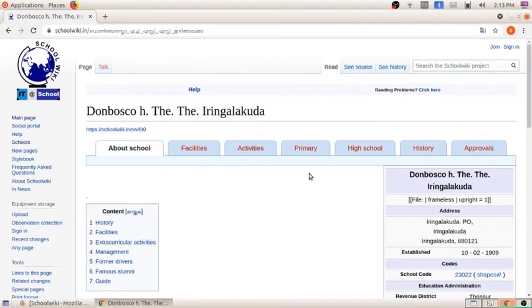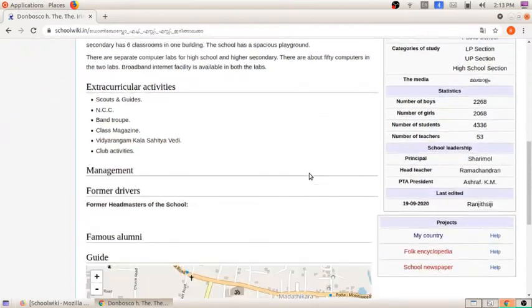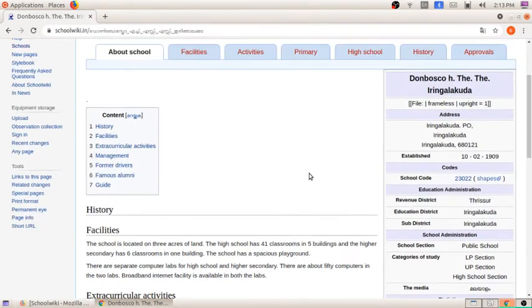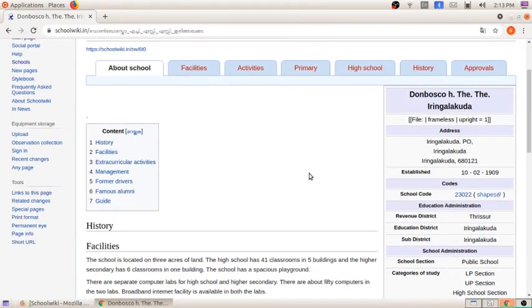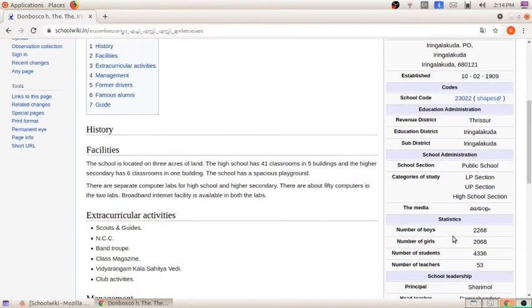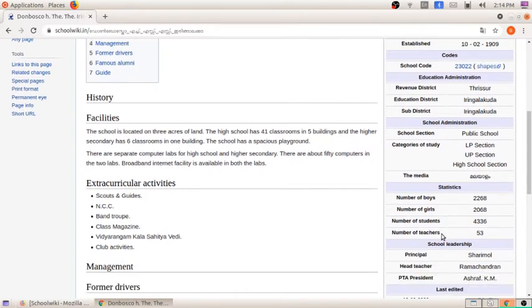Here you can see the details of our school. These details are given by our volunteers, which includes students, teachers, previous staff and all. They have added the details of our school in the school wiki. Here you can see the name of our school, the address, when it was established, the school code, and the education administration. You can also see the number of boys, girls and students.